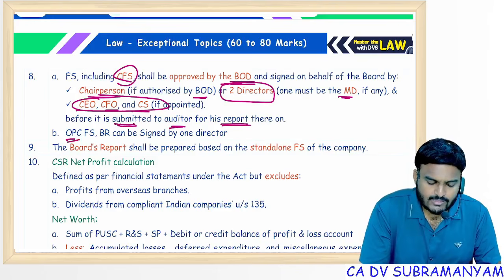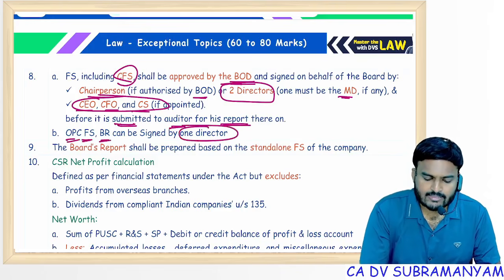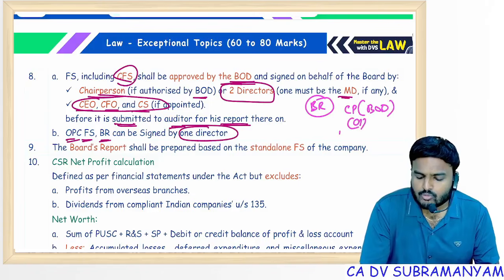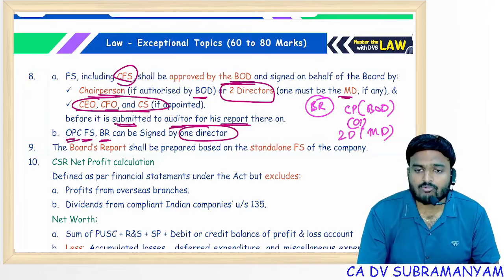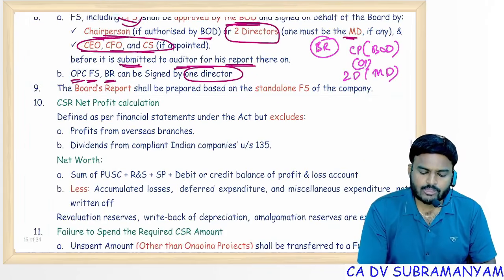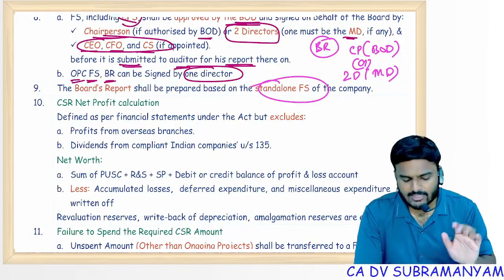In case of OPC financial statements, board report signed by only 1 director. Board report of other companies can be signed by chairperson if authorized by the board, or 2 directors, one must be MD. Remember, CEO, CFO, CS not required to sign board reports. Board report is always prepared on standalone financial statements.